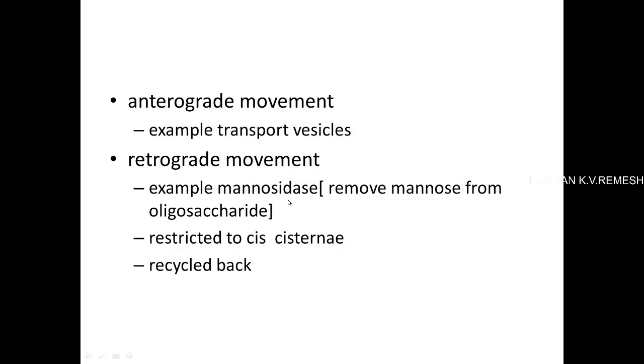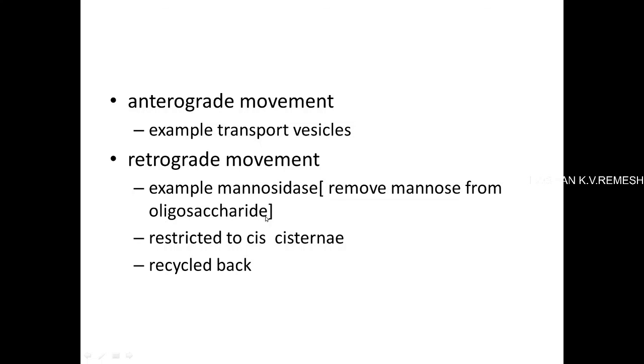For example, mannosidase, an enzyme which removes mannose from oligosaccharides, is specifically localized in the cis Golgi network region. By mistake, they can be transported from the cis Golgi network to the trans Golgi network. So these kinds of proteins transported to the trans Golgi network need to be brought back to the cis Golgi network region. This is by means of movement from the trans to the cis side of the Golgi network. These sorts of movements are retrograde movements.